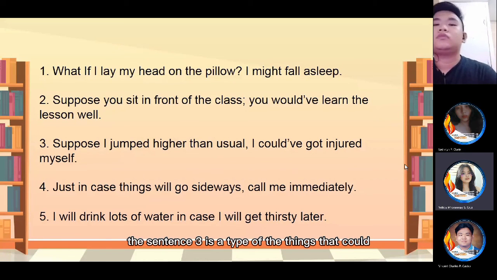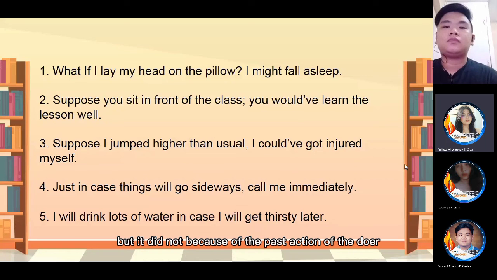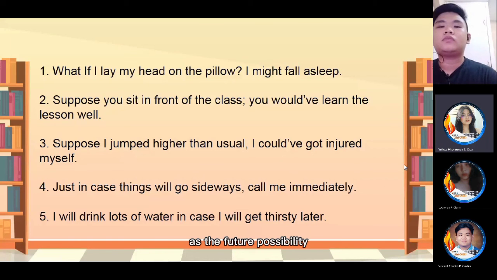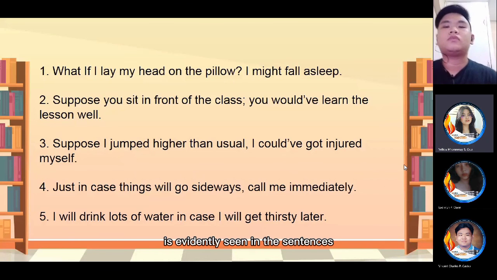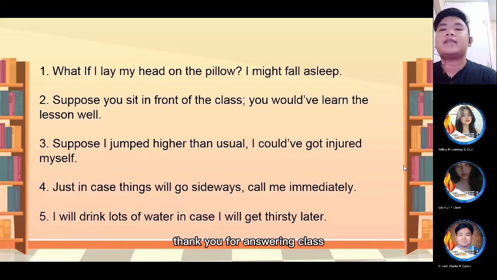Sentence three is a type of the things that could have happened, as the situation may or might occur, but it did not because of the past action of the doer. As for the remaining sentences, both are from "in case" or "just in case", as the future possibility is evidently seen in the sentences. Thank you for answering, class.